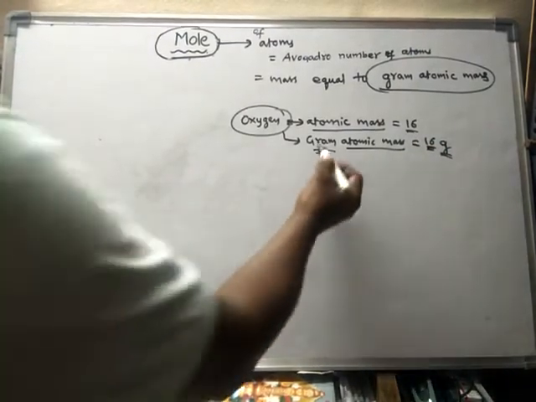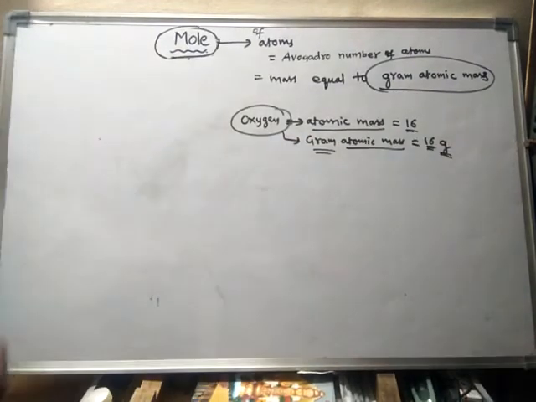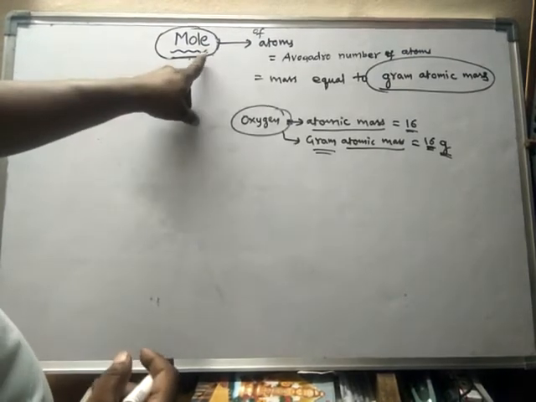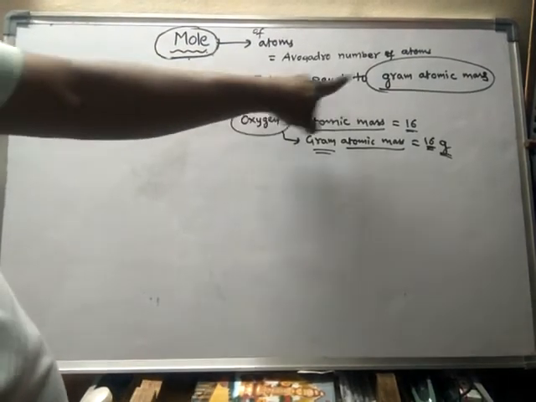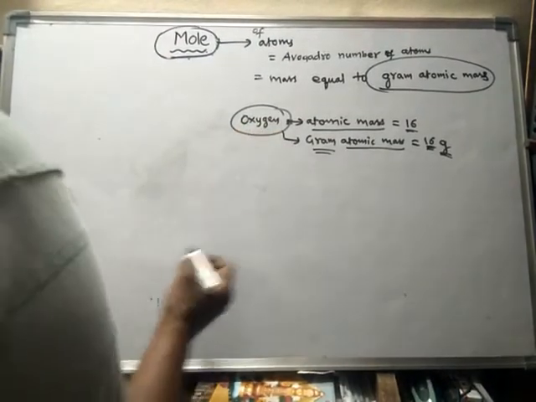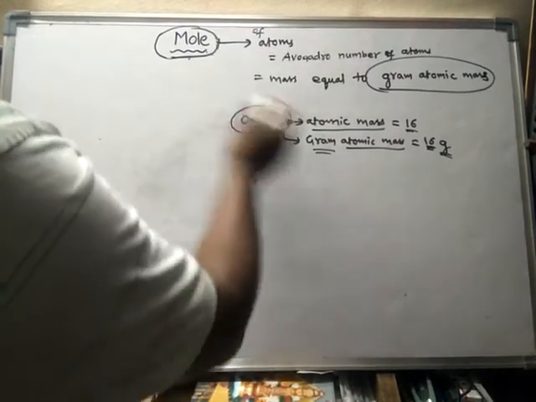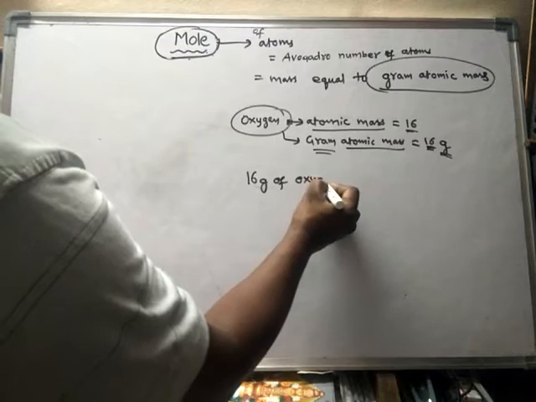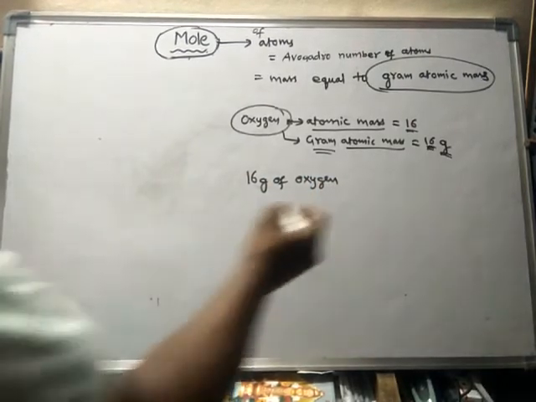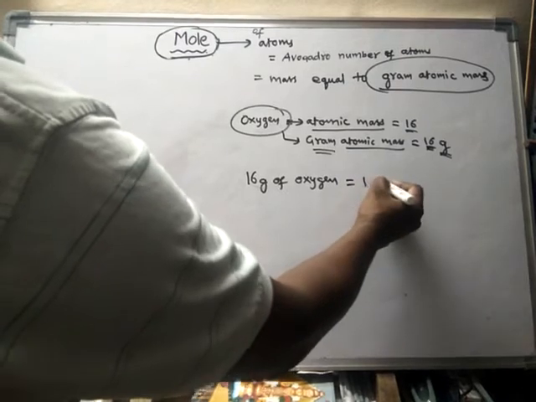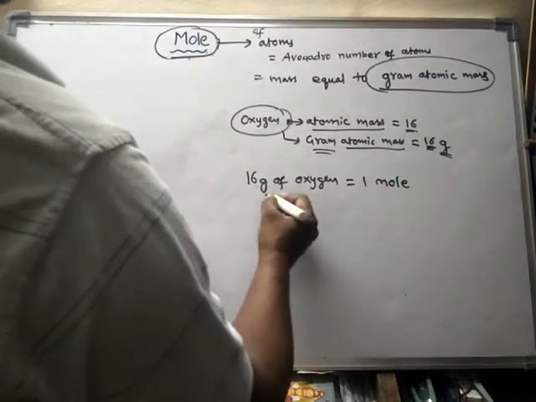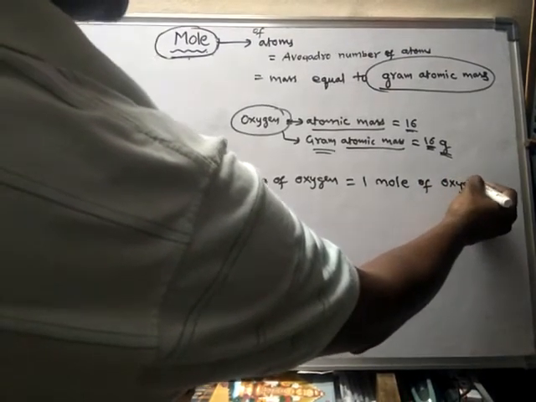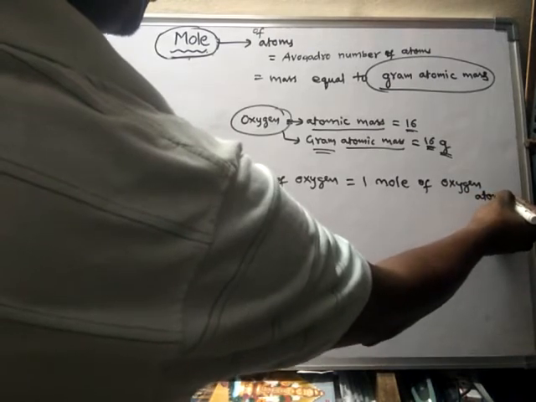So gram atomic mass of oxygen is equal to 16 grams. Since 1 mole of atoms means mass equal to gram atomic mass, 16 grams of oxygen is equal to 1 mole of oxygen atoms.